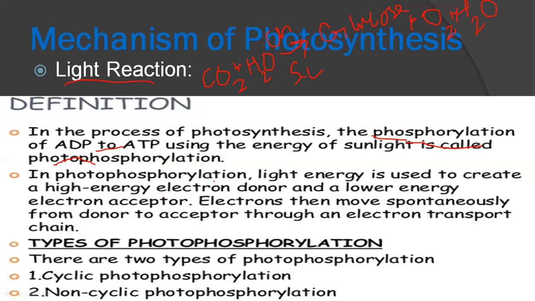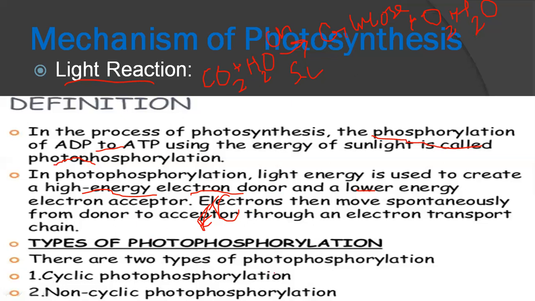In photophosphorylation, light energy is used to create a high energy electron donor and a low energy electron acceptor. Electrons then move spontaneously from donor to acceptor through an electron transport chain, also called ETC. So in the electron transport chain, by moving electrons from donor to acceptor, ATP is formed.